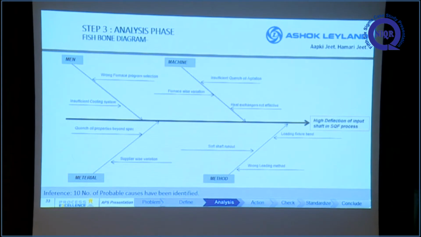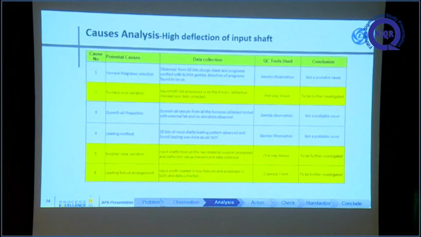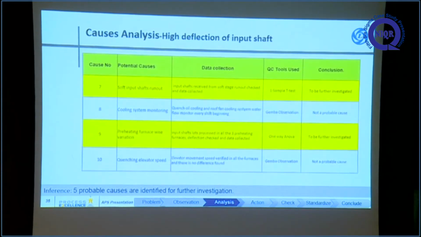So we analyzed the causes for this defect: the high deflection of input shafts in the SQF process. We identified 10 probable causes and analyzed each and every one. Finally, 5 probable causes were identified, and we are concentrating further investigation on those.